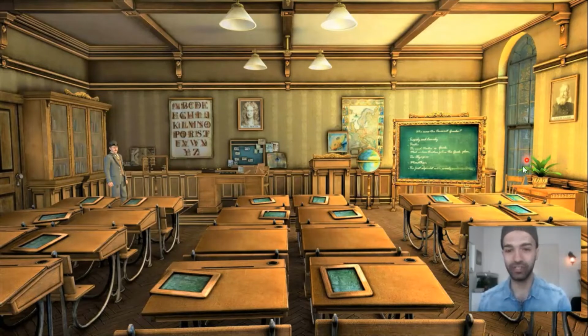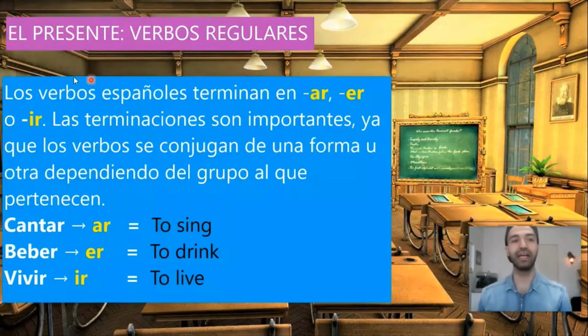In our lesson today, we will take a look at the regular verbs in Spanish, verbos regulares, and we will learn the days of the week, días de la semana, and the months of the year, meses del año. ¿Estáis listos? Empezamos. El presente, verbos regulares.